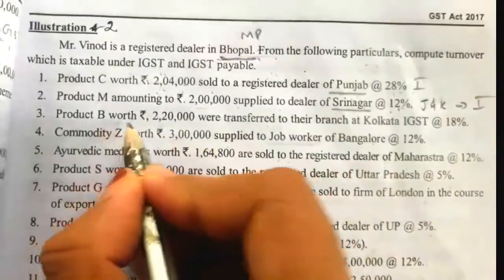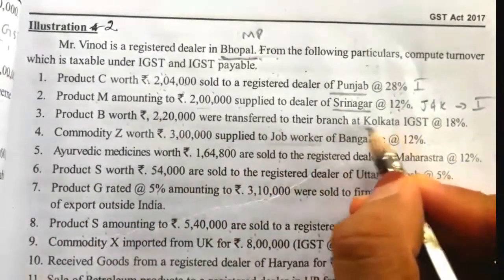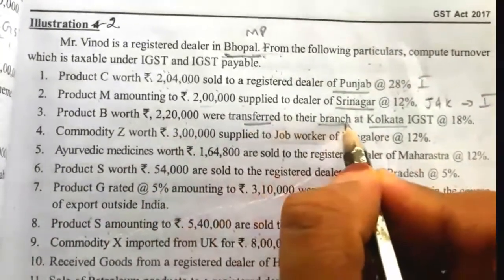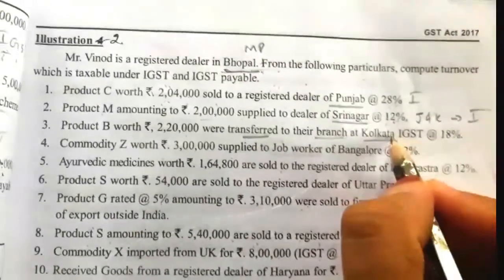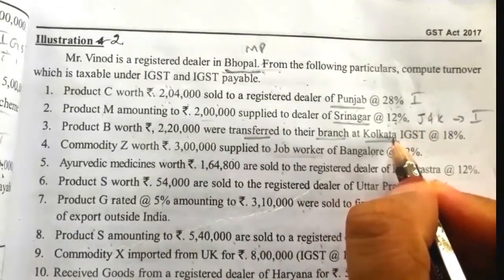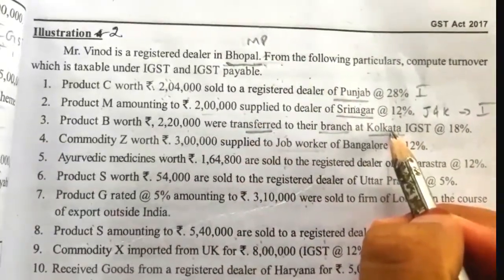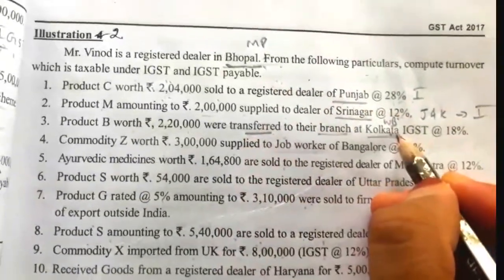Next, product B worth rupees 2,20,000 were transferred to their branch at Kolkata. It is a branch transfer. Branch transfer within the state, no tax will be levied. Outside the state, tax will be levied. Kolkata is in West Bengal. So Madhya Pradesh and West Bengal, two different states.